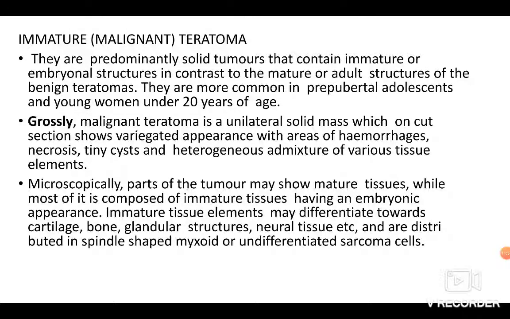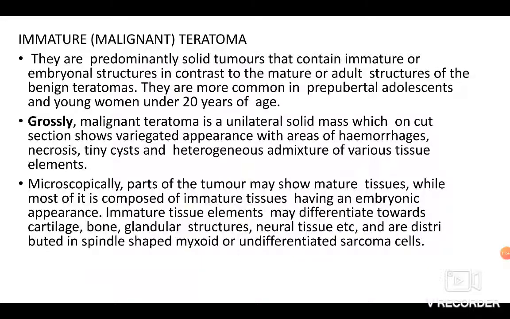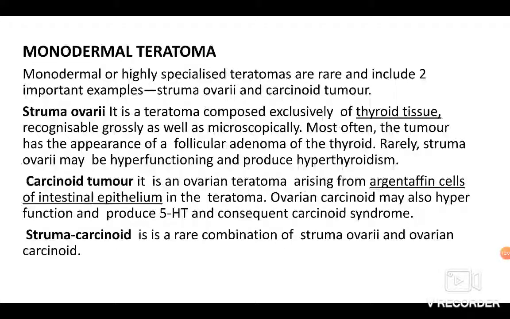Microscopically, parts of the tumor may show mature tissue while most of it is composed of immature tissue. Whereas the mature cystic teratoma contains mature adult type of tissue, the malignant counterpart contains immature cells having embryonic appearance. Immature tissue elements may differentiate towards cartilage, bone, glandular structures, neural tissue and are distributed in spindle-shaped myxoid or undifferentiated sarcoma cells.